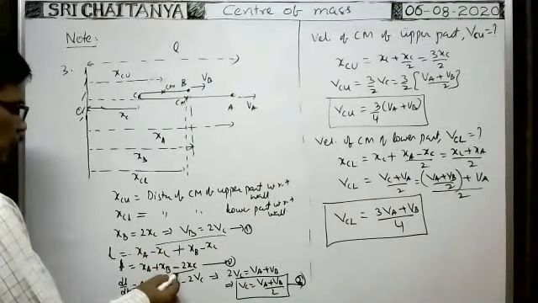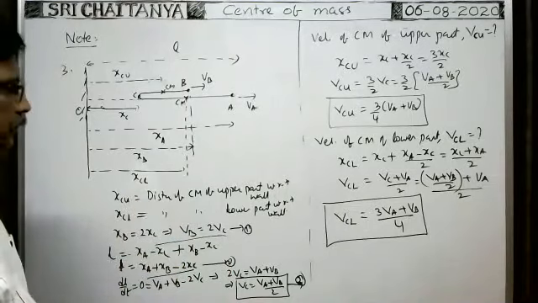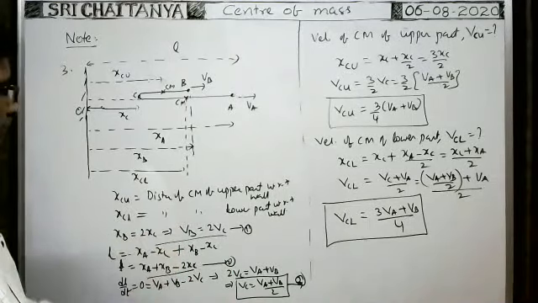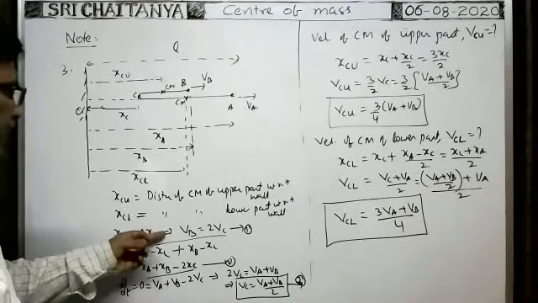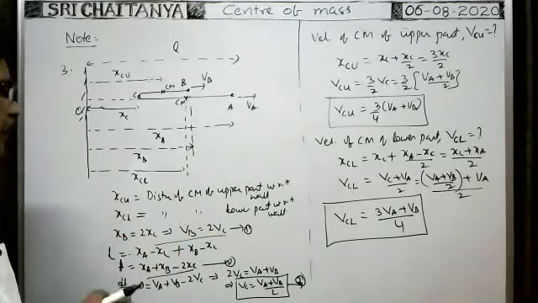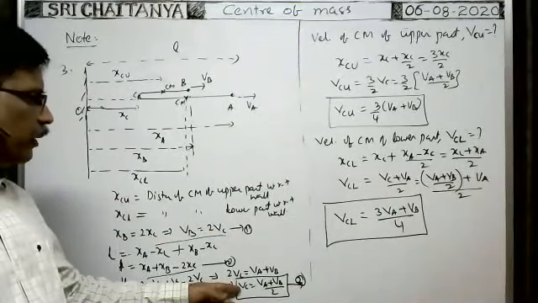From this or from this we got. This is the relation we got. VB is equal to 2VC. Okay. From this relation or from this relation, we got a relation between VB and VC. It is the relation between VB and VC.